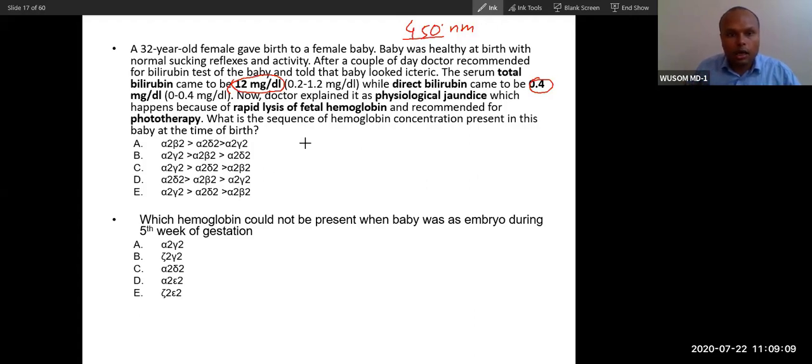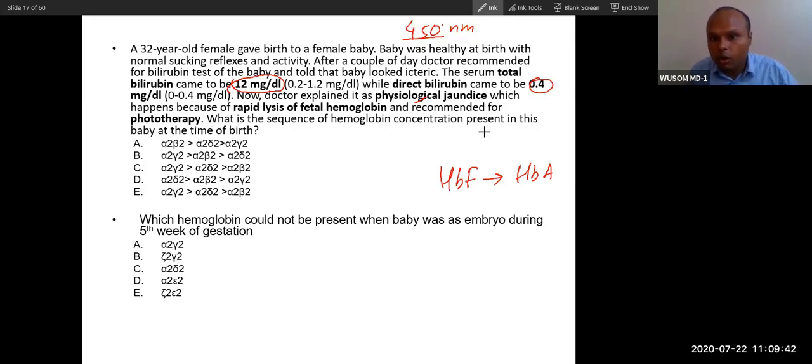This is also theory about physiological jaundice. After the baby is born, fetal hemoglobin, HbF, will be replaced by adult hemoglobin, and during that process there will be a certain amount of jaundice, and bilirubin will increase. Which bilirubin? The insoluble type, that is called indirect bilirubin. So phototherapy is the treatment of choice. Even if you don't understand this, you will understand this question.